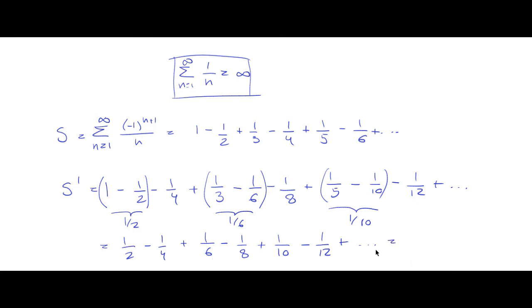This is just 1/2 of this, okay? 1/2 of 1, 1/2 of 1/2, 1/2 of 1/3 is 1/6, 1/2 of 1/4 is 1/8, 1/2 of 1/5 is 1/10, 1/2 of 1/6 is 1/12, and so on and so forth, okay? So the value of this is just 1/2 of s.